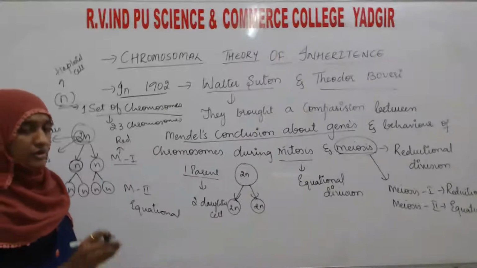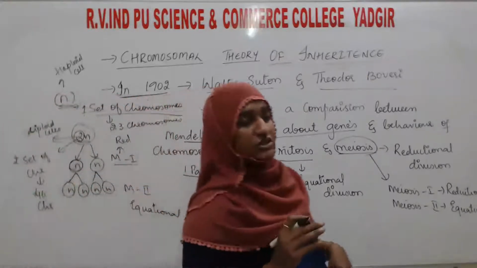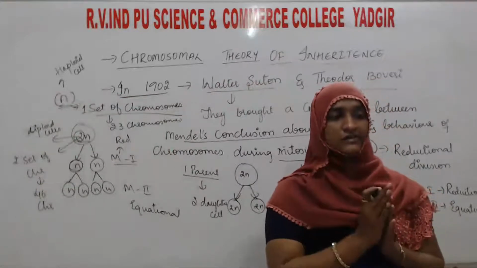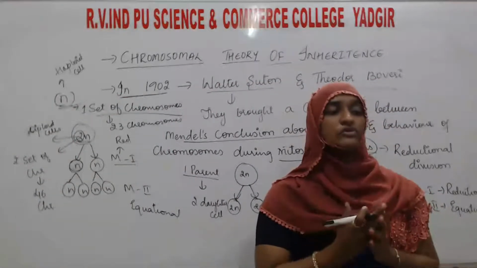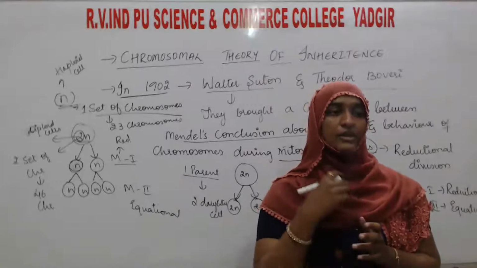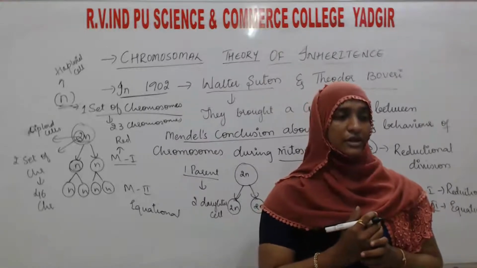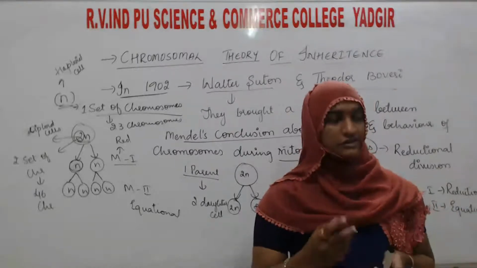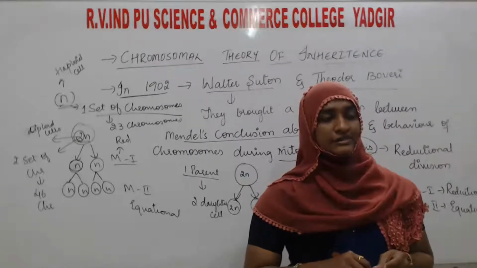So in cell division, the chromosome number is going to change. In some divisions it is going to reduce, in some it will be equally distributed to the new cells.